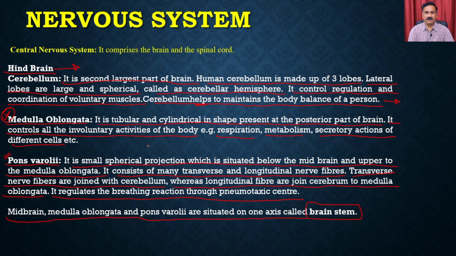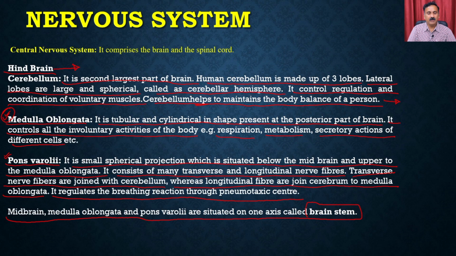Apart from that, the brain itself has different regions, and all these regions control different types of activities in the human body. For example, just now you have seen that the medulla oblongata controls involuntary activities like respiration, metabolism and secretory activities. Similarly, the pons varolii controls the breathing reactions and so on.